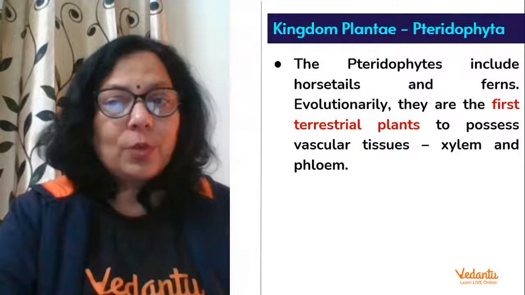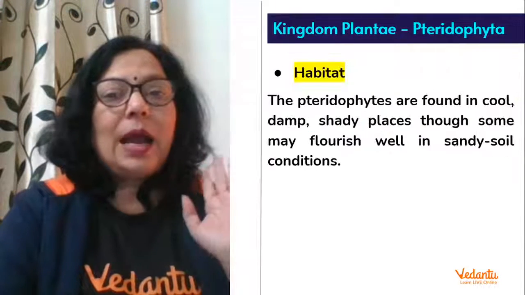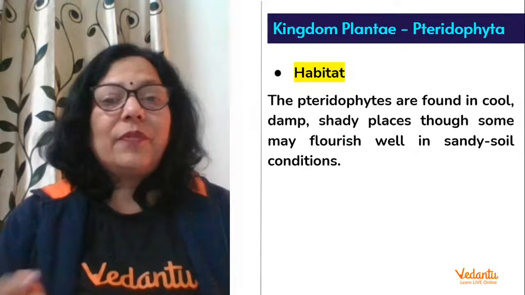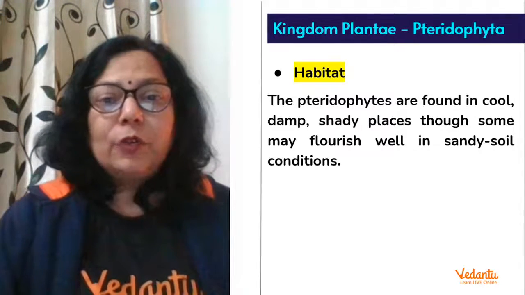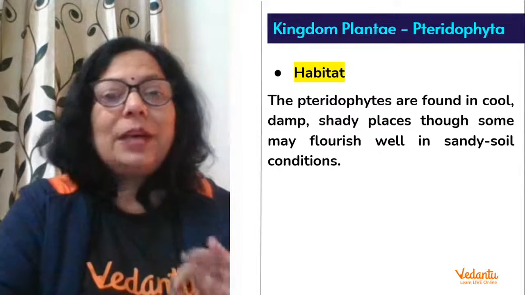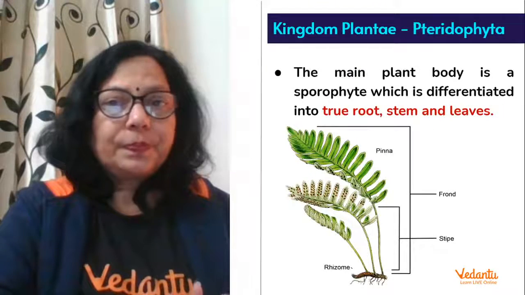So they are terrestrial also, plus they have xylem and phloem. Habitat. Where are pteridophytes found? They are found in cool, damp, shady places, though some may flourish well in sandy soil as well. So mainly they are found in damp and shady places.